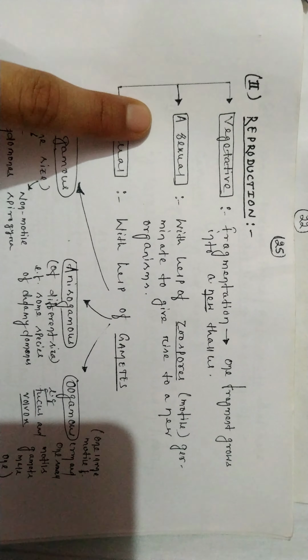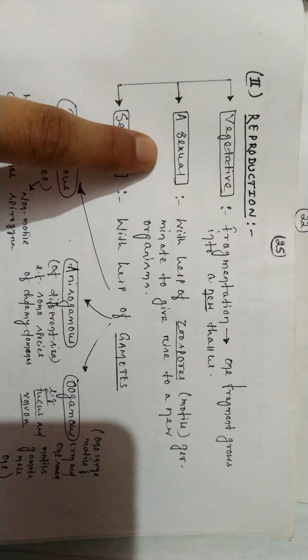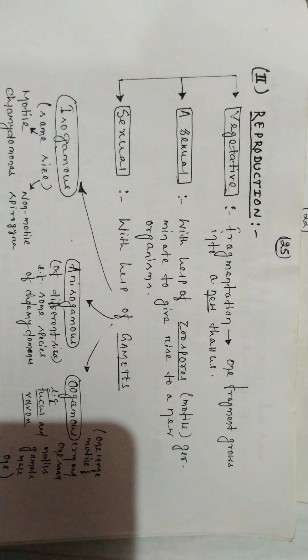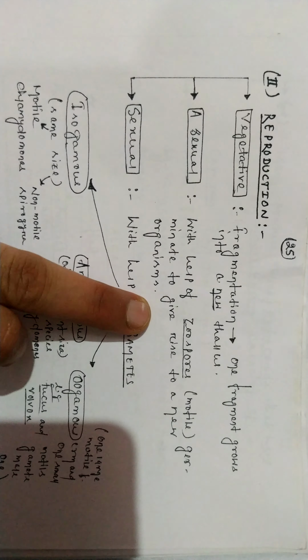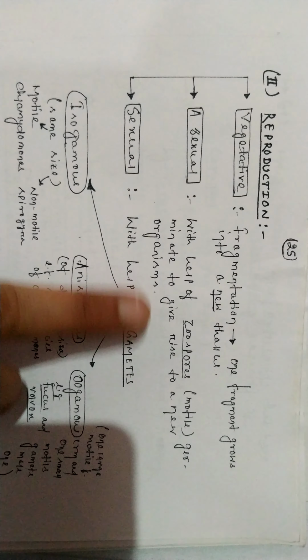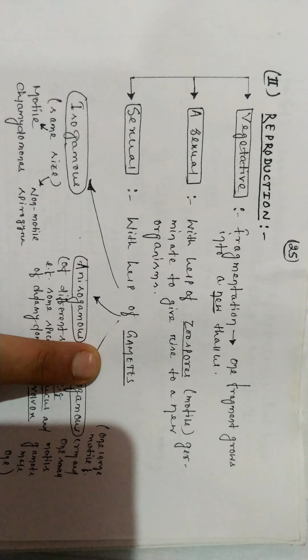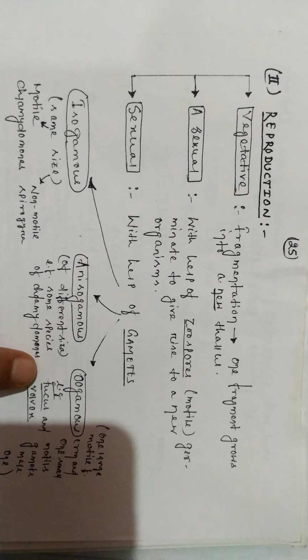Reproduction. When you talk about reproduction, it can be vegetative, asexual, or sexual. Vegetatively, it happens by fragmentation, where one fragment grows into a new thallus. Asexual reproduction happens with the help of zoospores, which are motile and germinate to give rise to a new organism. Sexual reproduction happens with the help of gametes, isogamous, anisogamous, or oogamous.